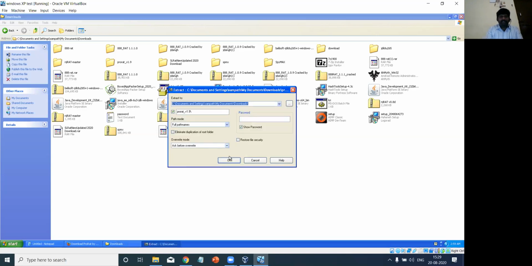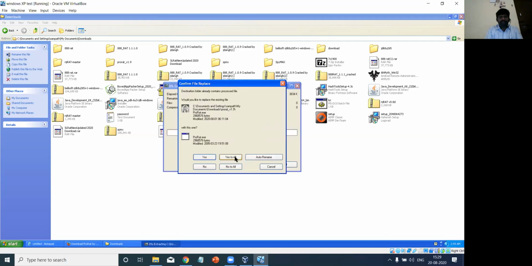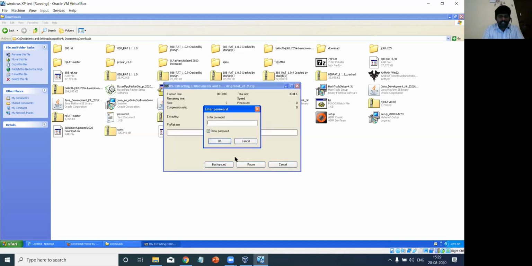In that case, you need to enter the password pro, all three characters typed in small letters.